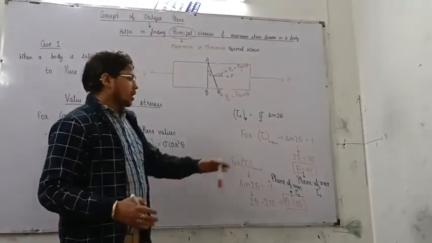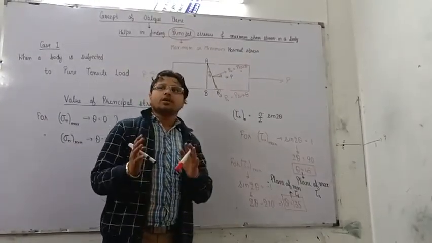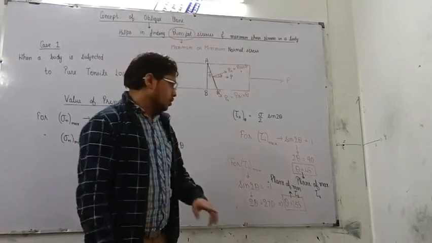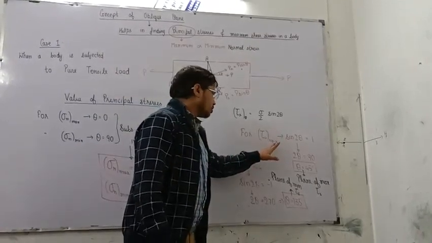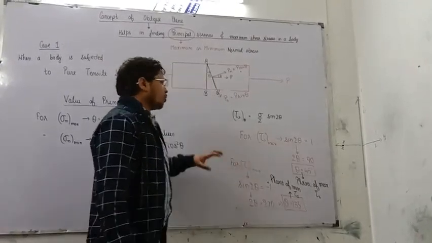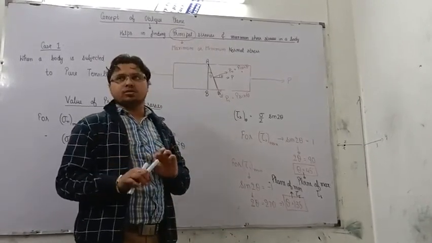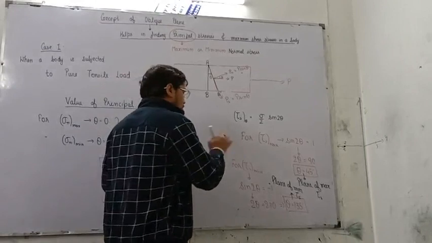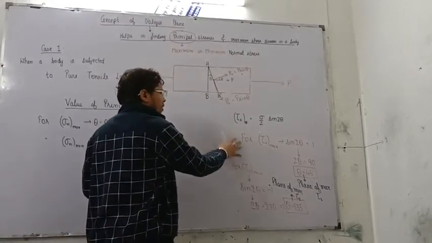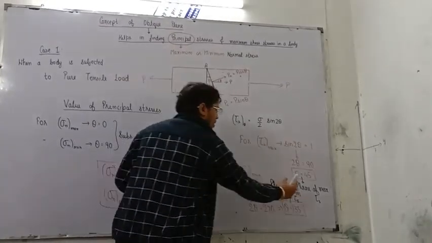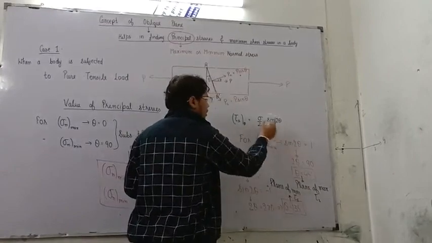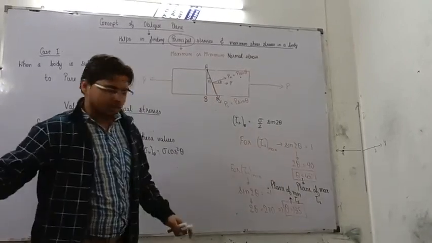After knowing the locations of the oblique planes at which the shear stress is maximum or minimum, we are ready to find the values of the maximum and minimum shear stresses, right? To know these values, we will substitute this value of theta in this particular equation, right?